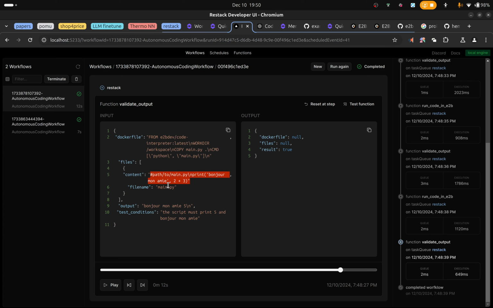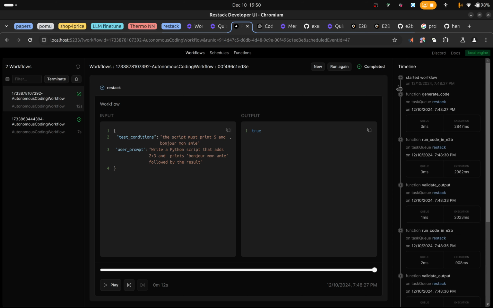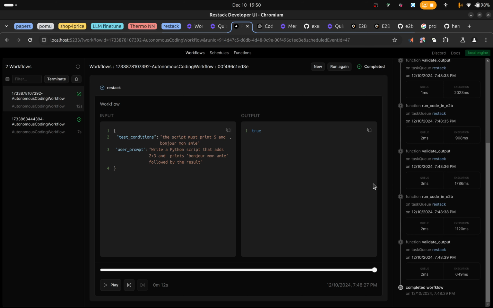Here's the contents, the file name. It gave the output, it ran this code, and evaluated against the test conditions. I guess this means you just have to explain the prompts a little bit better. I could have been more specific. Maybe it was the -n. Anyway, this is a very basic demo. There could be improvements, but it still worked and even showcased the feedback loop. That still needs a little bit of tweaking.